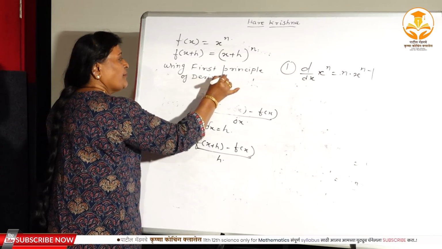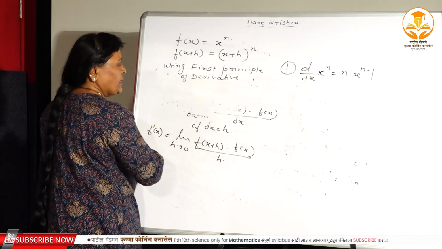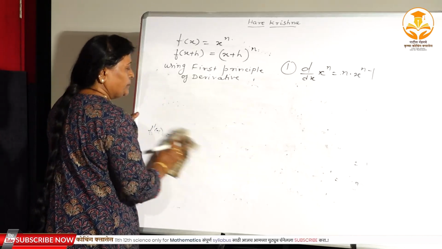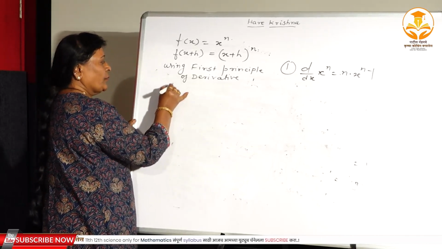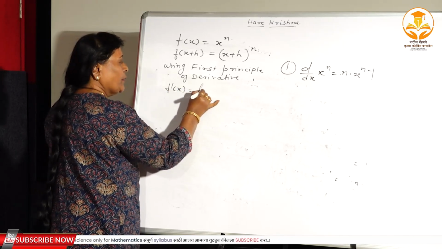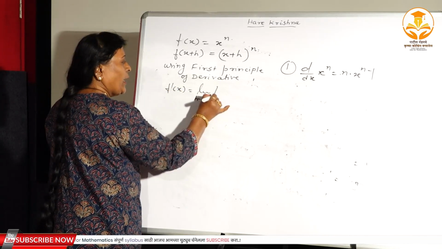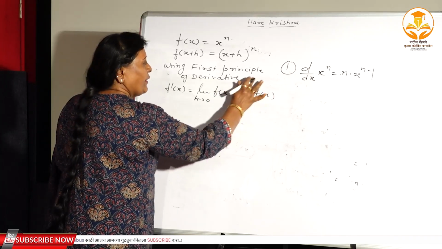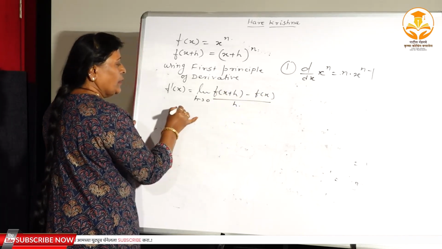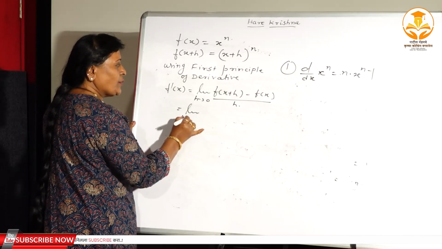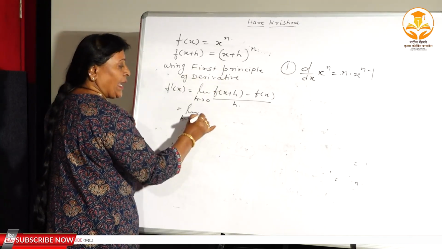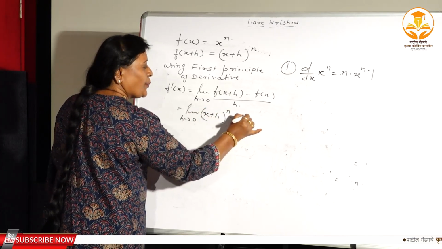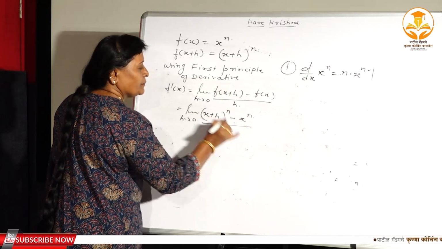See, the first principle of derivative, that is f dash x is equal to limit h tends to 0 of f of x plus h minus f of x divided by h, right. Now limit h tends to 0. What is f of x plus h? (x plus h) whole to the power n minus x to the power n divided by h, right.